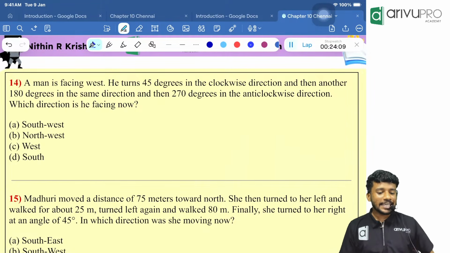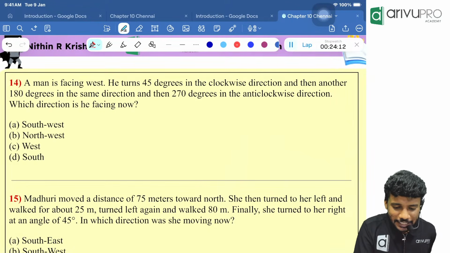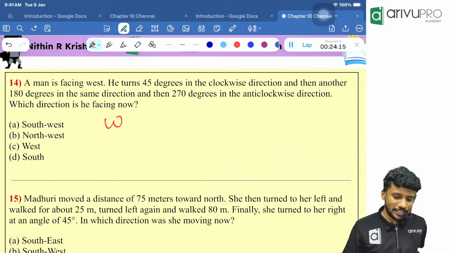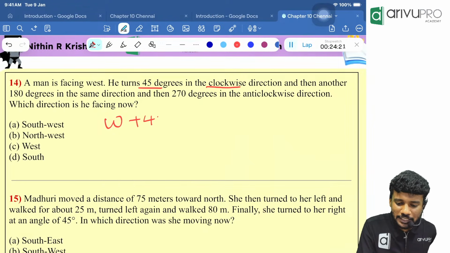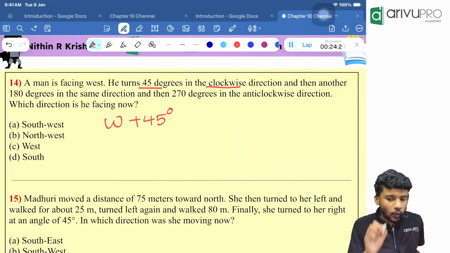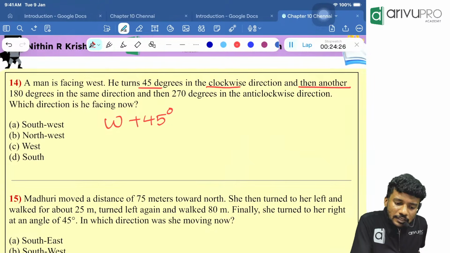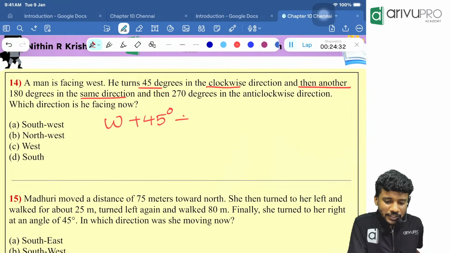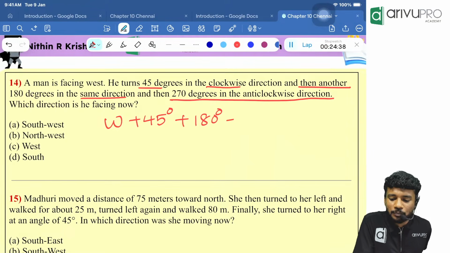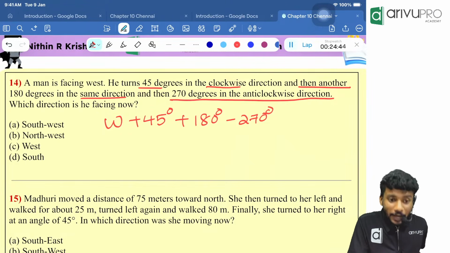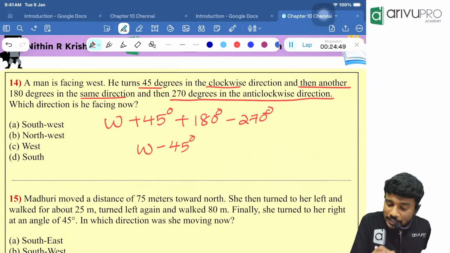Try this. A man is facing west. Which direction is it? The west direction. Turns 45 degree in the clockwise. Turns 45 degree in the clockwise means what? Plus 45 degree in the clockwise direction. Then another 180 degree in the same direction. What do you mean by another 180 degree in the same direction? Plus 180 itself. Then 270 degree in the anti-clockwise. That is minus 270. Now tell me, 45 plus 180 minus 270 is how much in your calculator? That will become west minus 45 degree.